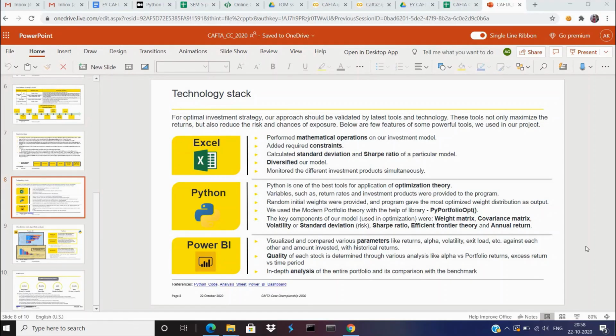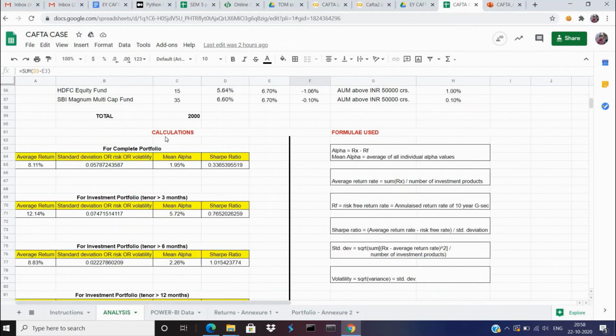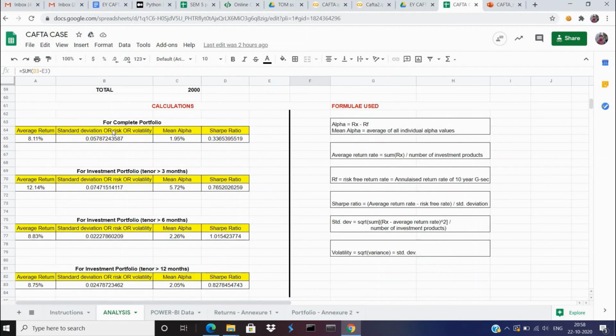Hi everyone, this is Ankur, and as my friend Ashwin already explained the different distribution of funds across all the available investment products, I'm going to explain the technology stack, the tools and technology in our portfolio. The first one is Excel. You can see all the investment products that we included in our portfolio, the amount invested in them, and the return rates. We have calculated alpha separately for every investment product, and we have used these formulas to calculate the average return, standard deviation or risk or volatility, mean alpha and Sharpe ratio.